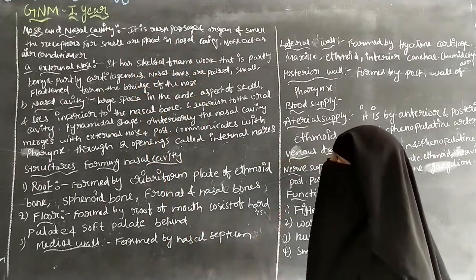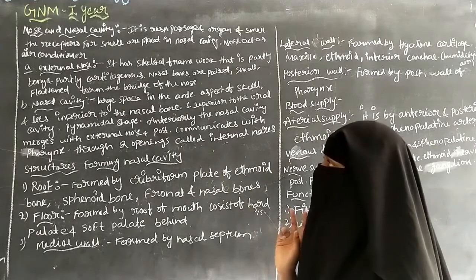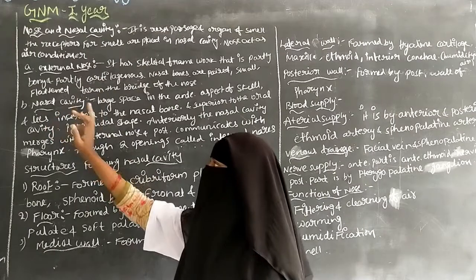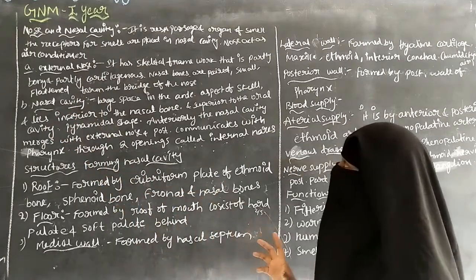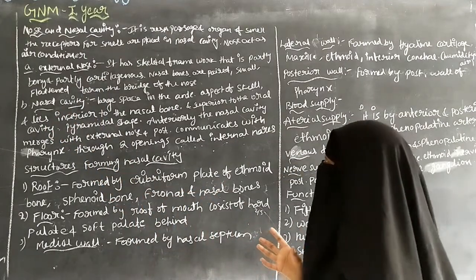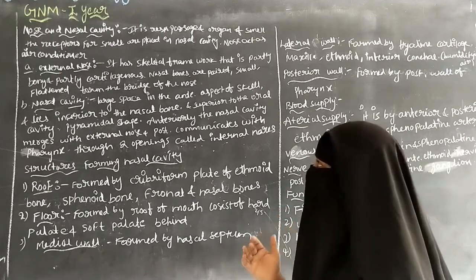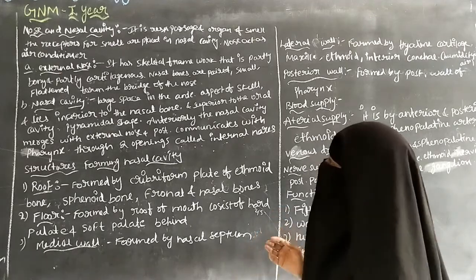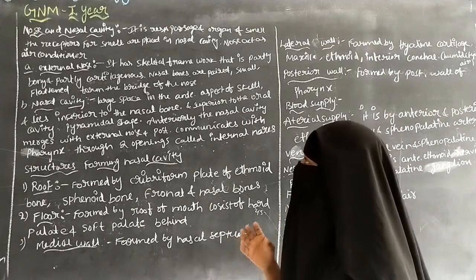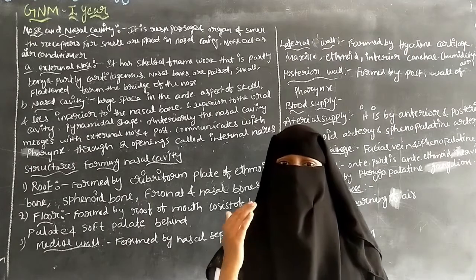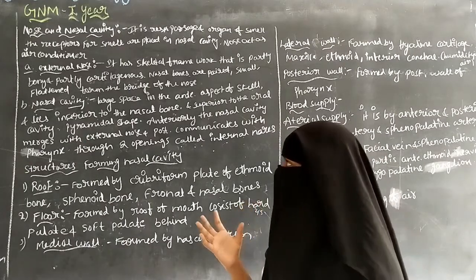In the nose and the nasal cavity, there are two parts. The first one is the external nose. The external nose has a skeletal framework that is partly bony and partly cartilaginous.